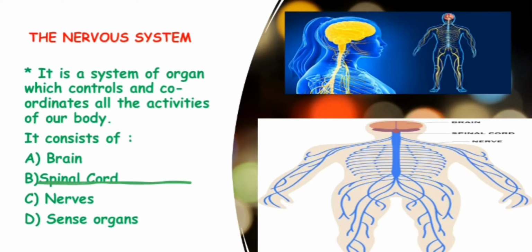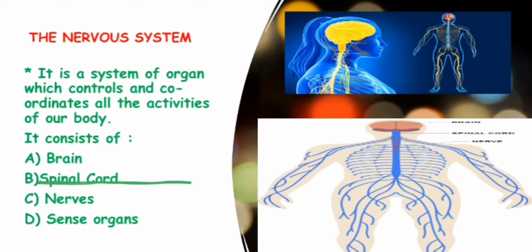Coming to the first system, that is the nervous system. The nervous system is a system of organs which control and coordinate all the activities. All the activities of the body are maintained or controlled by this system, which is called the nervous system.